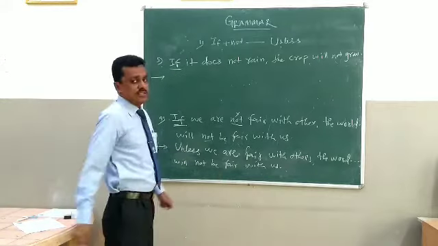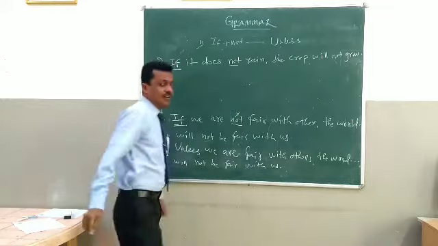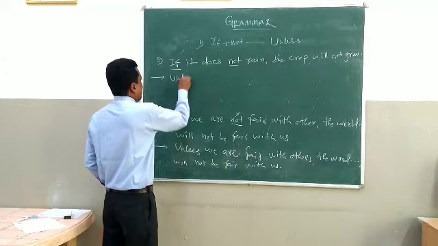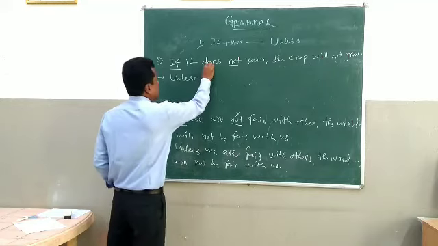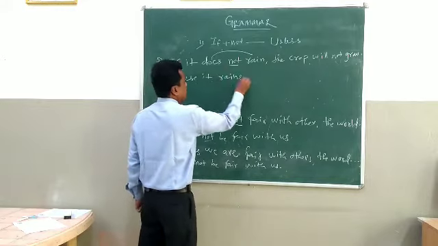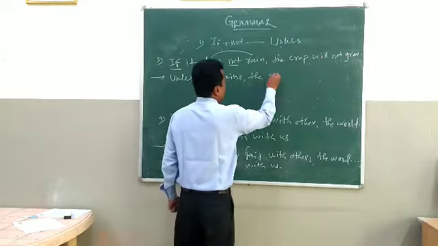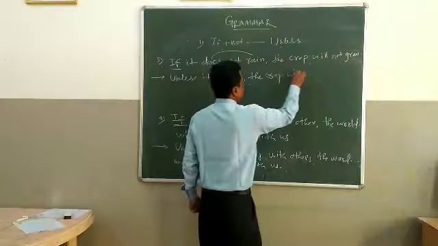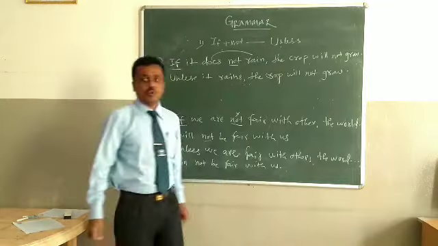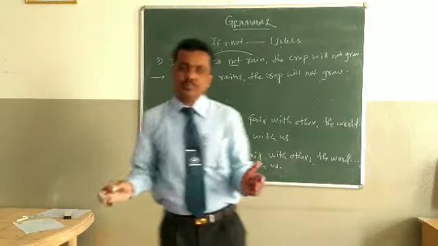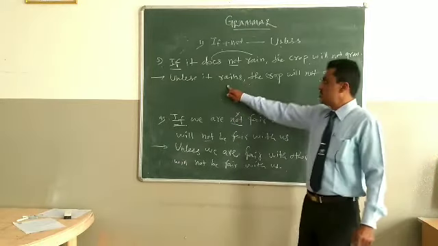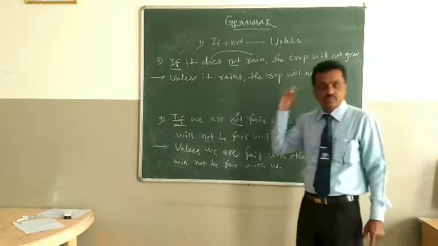Now observe students, if not is given, we have to remove these two words and we can use unless. Unless it, does we have to modify into verb rain. Unless it rains, comma, the crop will not grow. So this particular sentence, unless it rains, the crop will not grow.